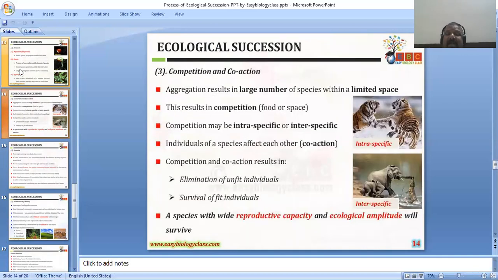And now the competition starts. The competition will start for space and nutrition. The aggregation results in a large number of a species within a limited space. This results in competition for food and space. Individuals of different species affect each other. Competition and coaction result in elimination of unfit individuals and survival of the fit individuals. A species with wide reproductive capacity and ecological amplitude will survive here.